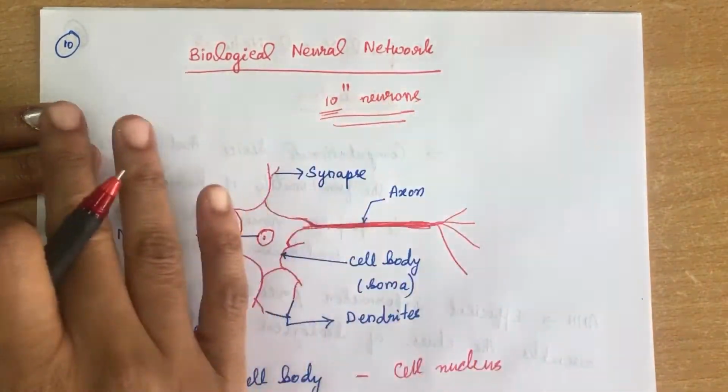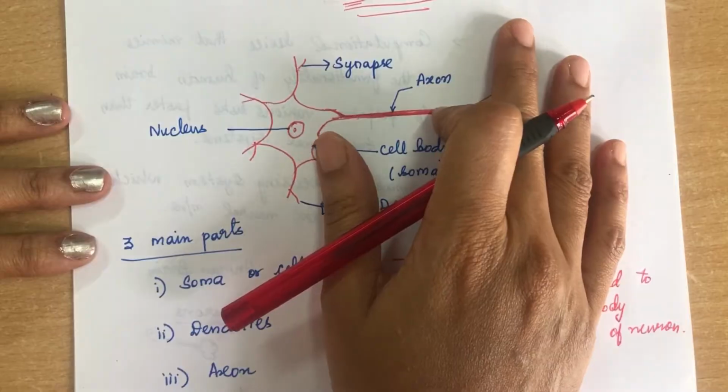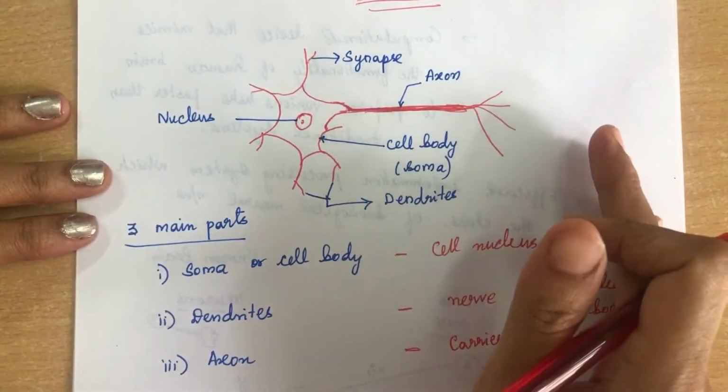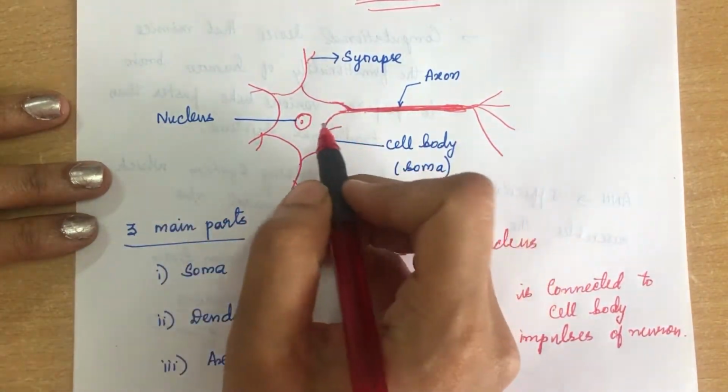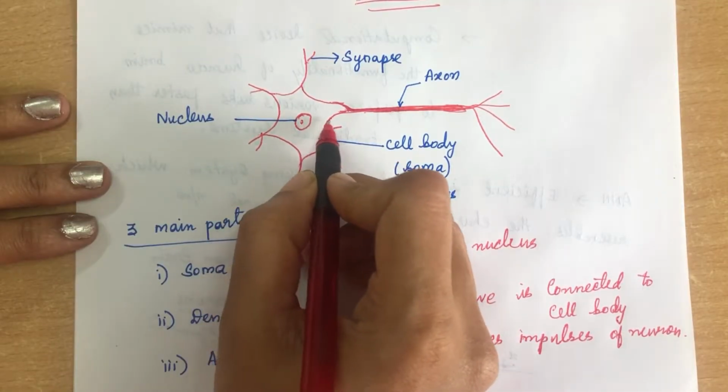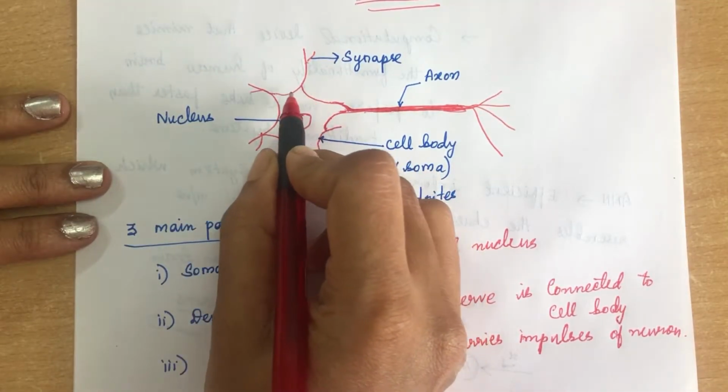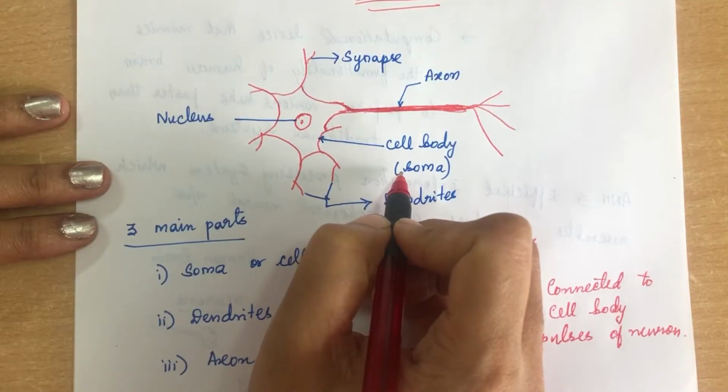Now we will see the schematic diagram of a biological neuron. Here you can see the nucleus, and this is called the cell body, or otherwise the soma.